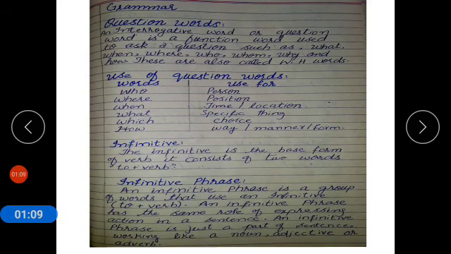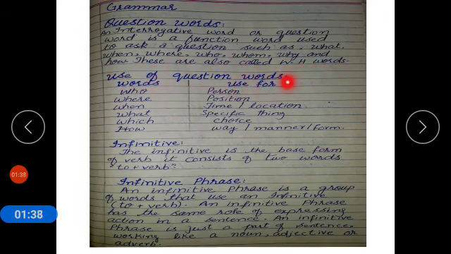Now coming to some grammar work. You have to write this grammar work into your neat copy. Grammar work is question words. What are question words? As its name implies, an interrogative word or question word is a function word used to ask a question such as what, when, where, who, whom, why and how. These are also called WH words.